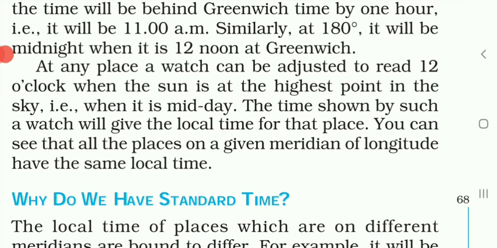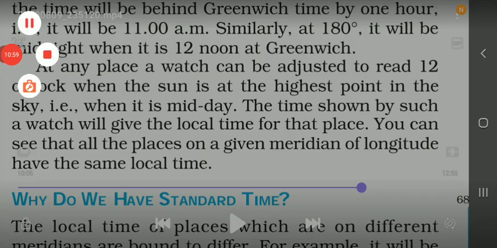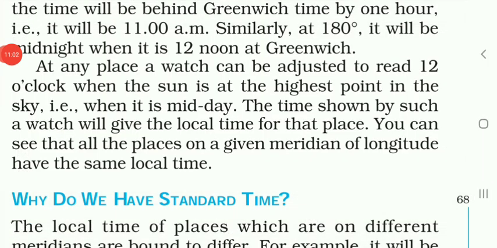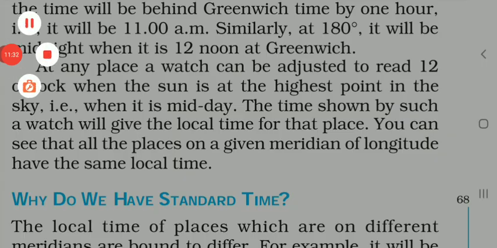In the next period we are going to see another point, that is why do we have standard time. In this point we are going to understand basically what is the need of standard time, or why do we follow the standard time, or what is the significance of following the local time through every country, and how many time zones are there, what are the time zones. All these things we are going to understand in the next period in the point why do we have standard time. Till then, thank you very much and have a good day.